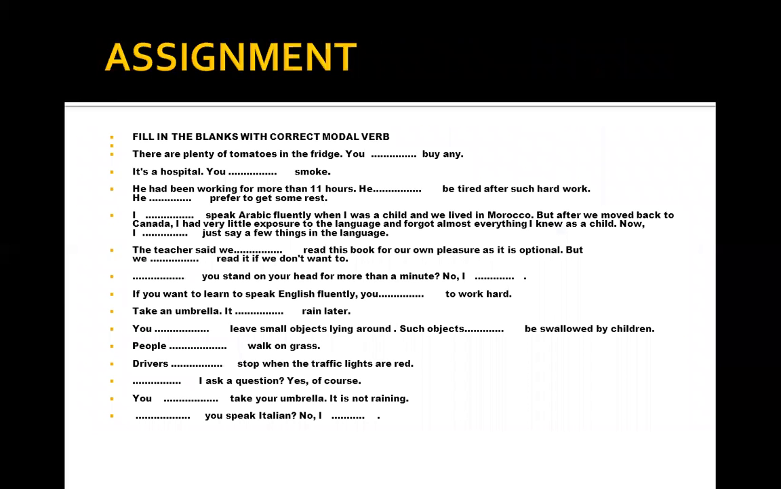Now this is the assignment that you have to do, and the answers will be uploaded for the same in your ERP. We'll be discussing more about it in our live lectures.